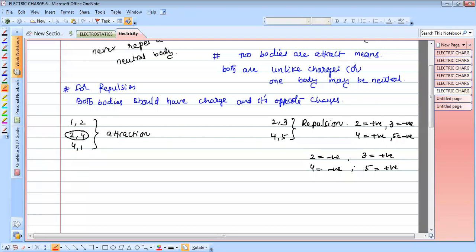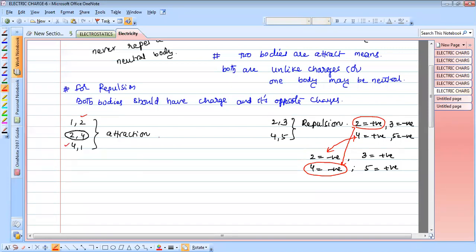So finally, if 2 is positive, 4 should be negative. This is one of the possibilities. Another is 4 positive, 2 negative. So 2 and 4 must be charged, and we are very clear: 2 has a charge, 4 has a charge.